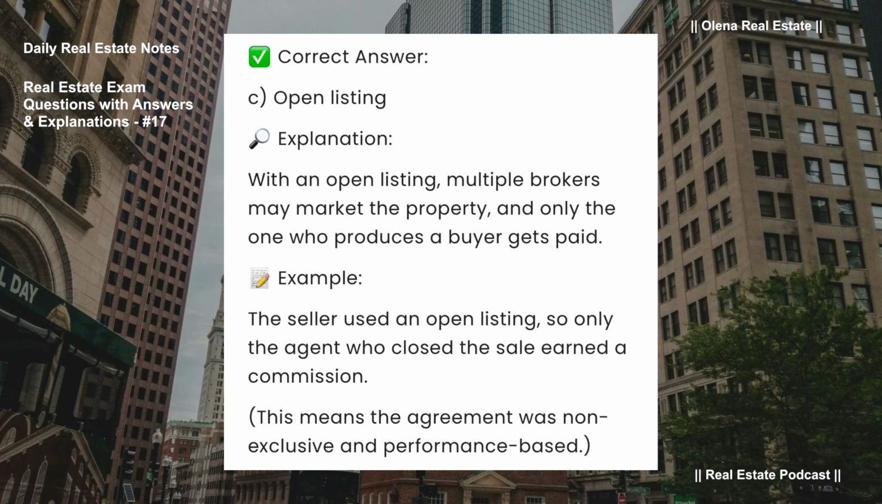Correct answer, C. Open listing. With an open listing, multiple brokers may market the property, and only the one who produces a buyer gets paid. For example, the seller used an open listing, so only the agent who closed the sale earned a commission. This means the agreement was non-exclusive and performance-based.